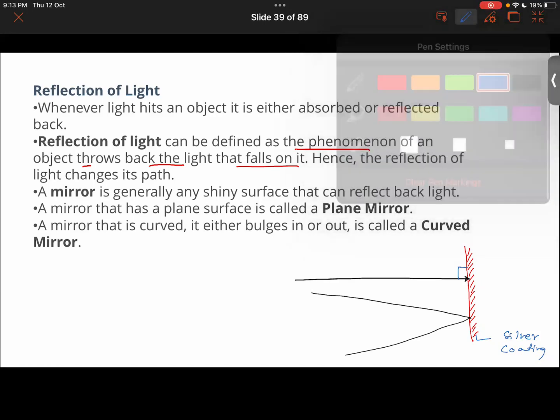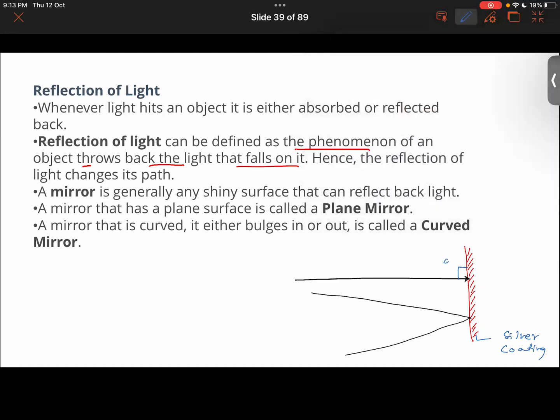So in both cases, what will happen if it falls on it at an angle of 90 degrees? The direction in which it was coming, now it will return back in the same direction. Getting it, guys? It will bounce back, right? I told you it will bounce back exactly in the same direction in which it came. Okay, now.